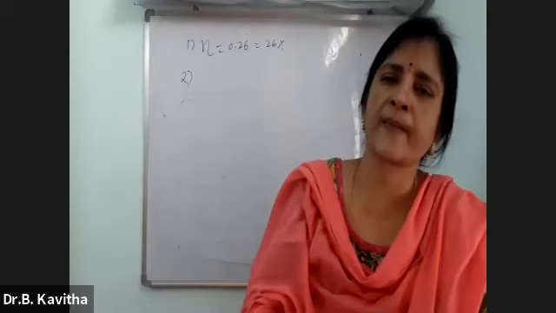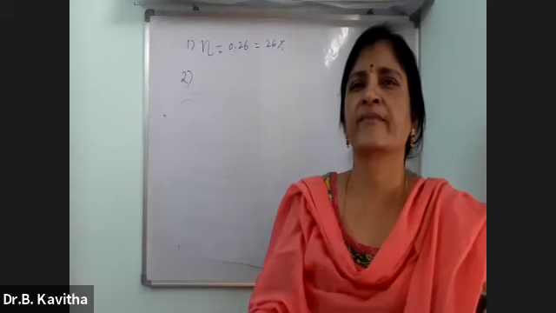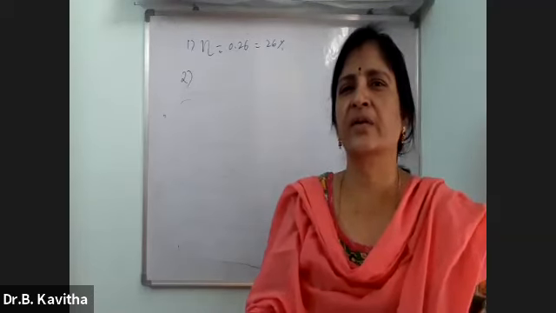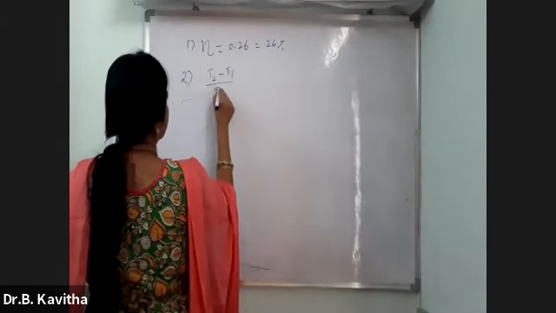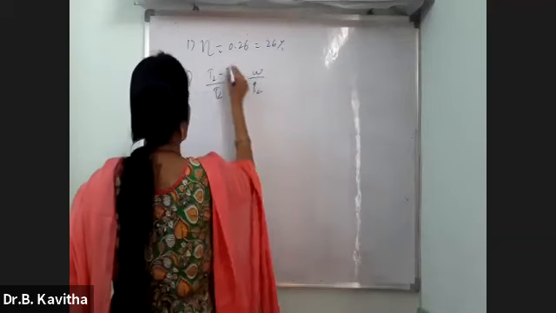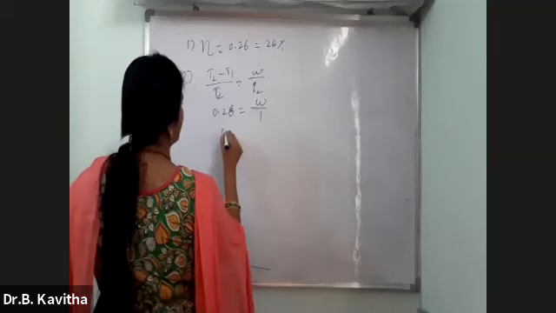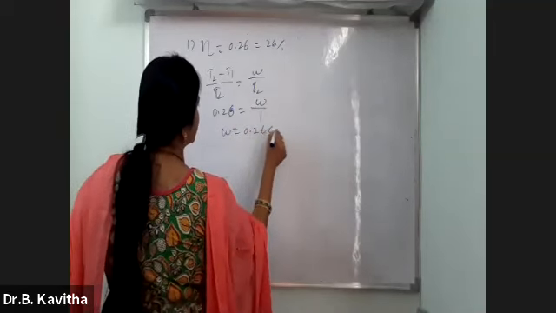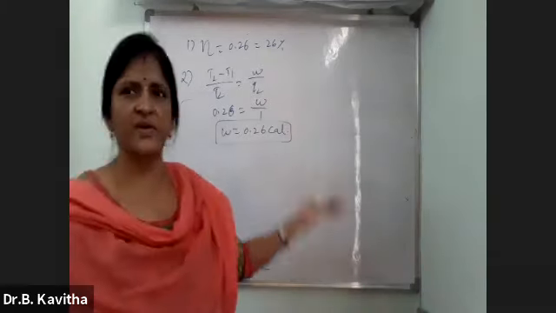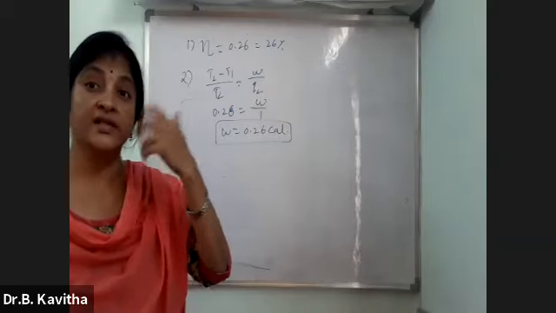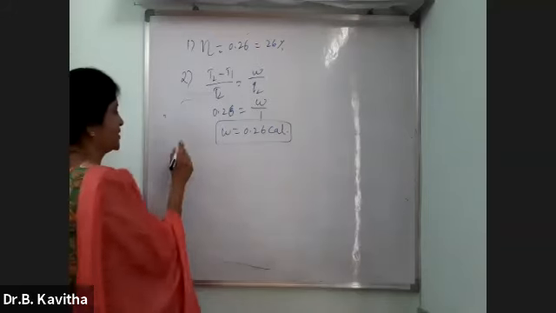What is W? Very good. Same thing because (T2 minus T1) by T2 is W by Q2. And how much you have got for this one? It is 0.26. And what is Q2? It is 1. W simply you can say 0.26 calories. Blindly you can say because Q2 is given as 1. If 1 is given, simply you can say 0.26 calories.